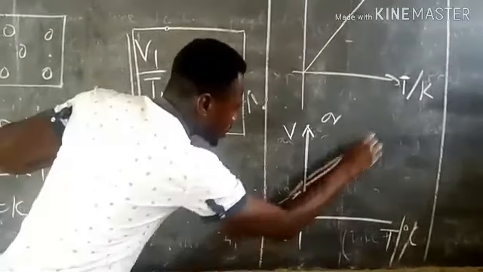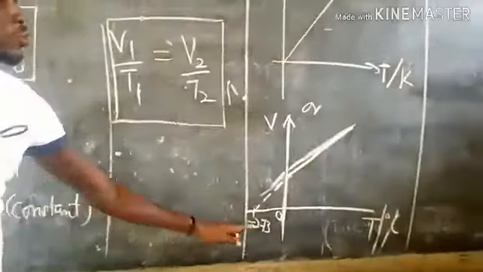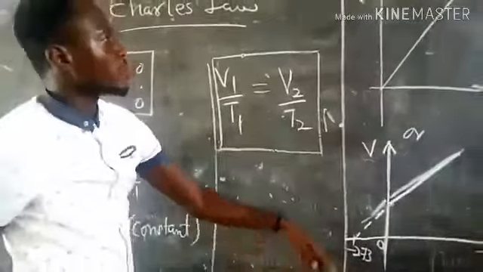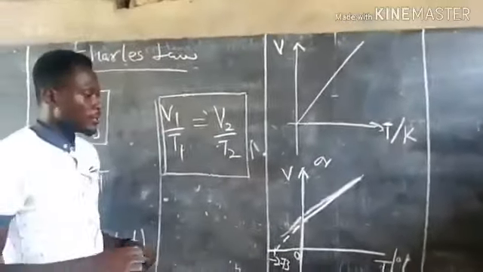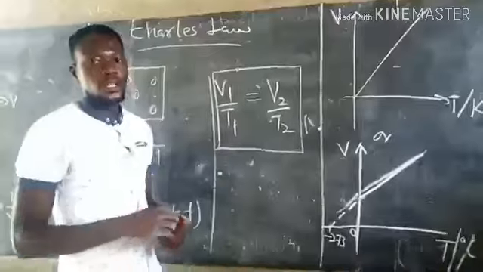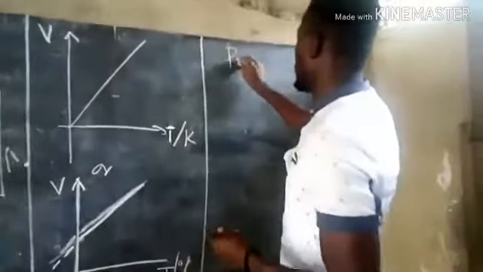So when we plot volume against temperature in degrees Celsius, this will be the graphical representation. But if you plot volume against temperature in Kelvin, that will be the graph. Now let's move to pressure law. Pressure law.